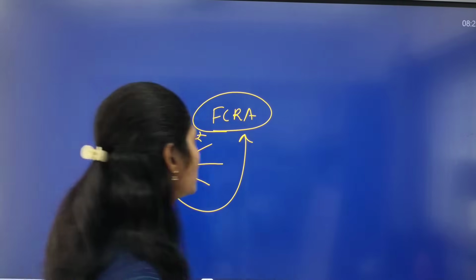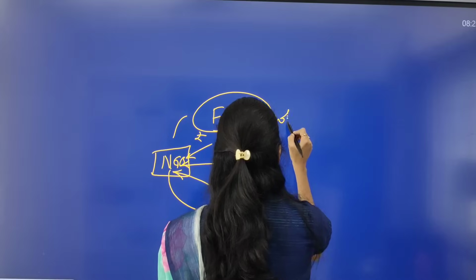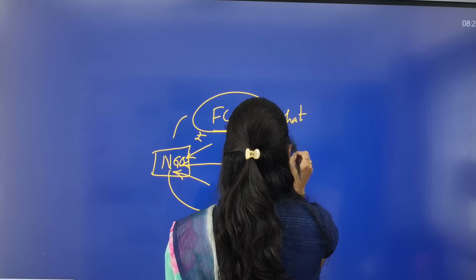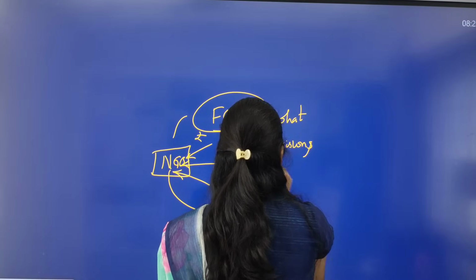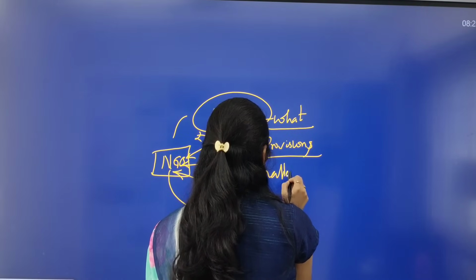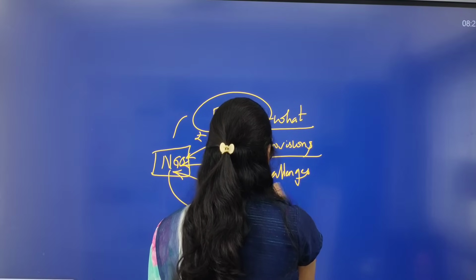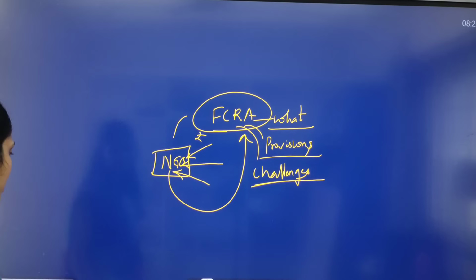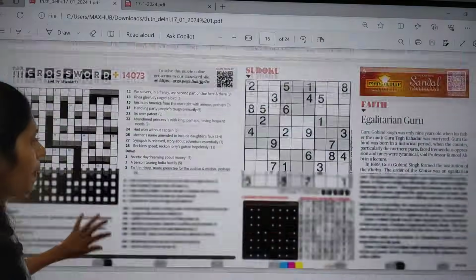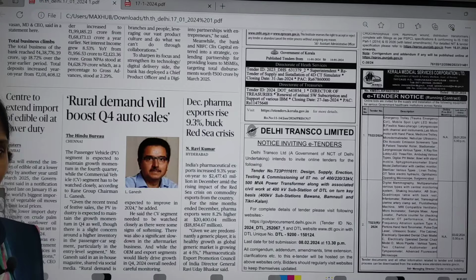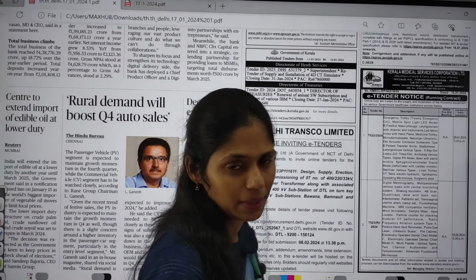In this context, you have to know what the FCRA is, what the provisions are, and what the challenges are. All these things are very, very important. These are the important articles that appear in today's Hindu newspaper.